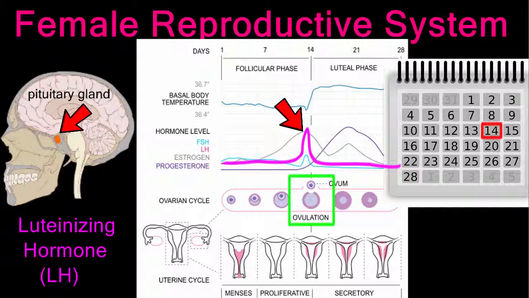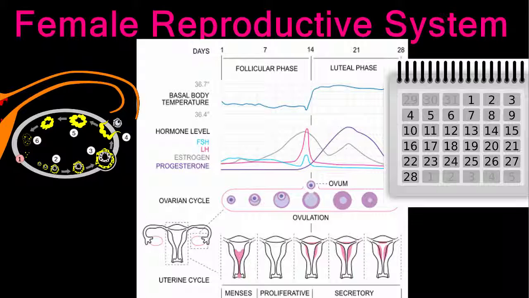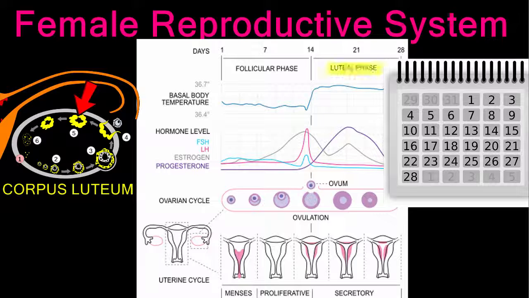Ovulation ends the first phase of the menstrual cycle, known as the follicular phase, which usually extends from day 1 to day 14. After ovulation, the follicle forms a yellowish body called the corpus luteum. The corpus luteum gives the second phase of the menstrual cycle its name, the luteal phase. The luteal phase lasts from ovulation around day 14 to just before menstruation around day 28.